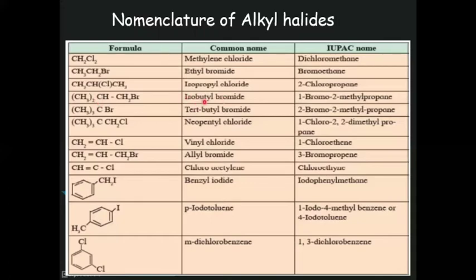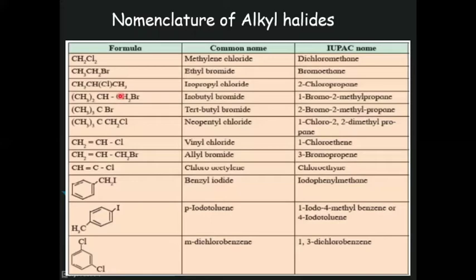Its common name is isobutyl bromide. While naming according to the IUPAC system, number the selected chain 1, 2, and 3. Three carbons are in a continuous chain, and this fourth one is present as a branch. So just count the continuous carbon chain, and that chain is of 3 carbons.